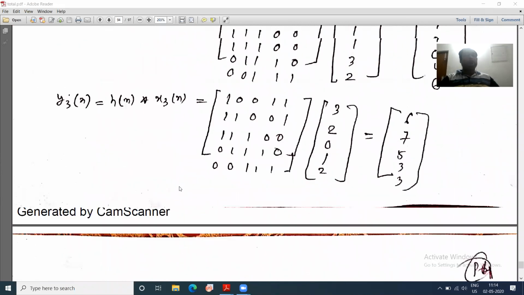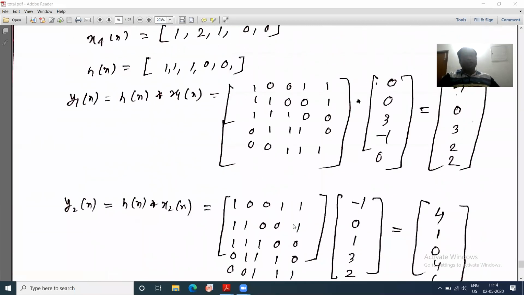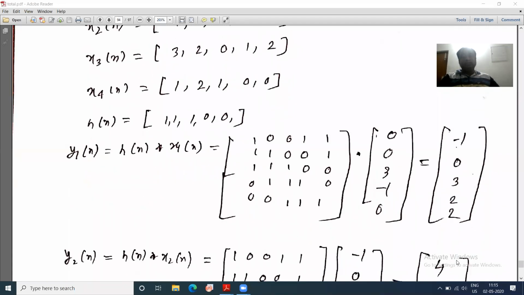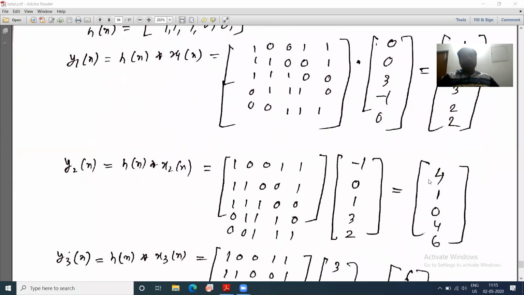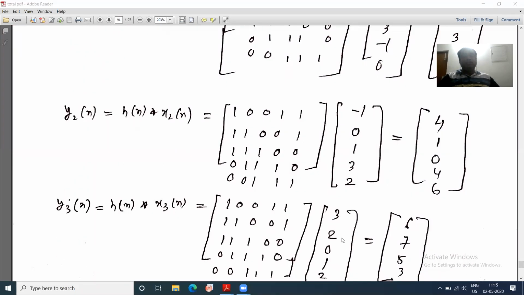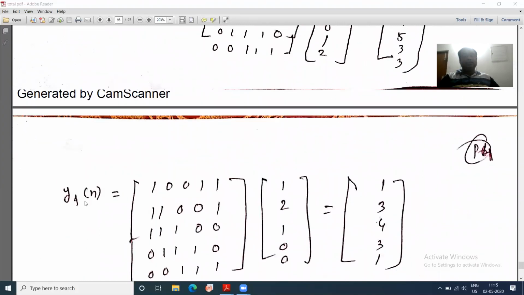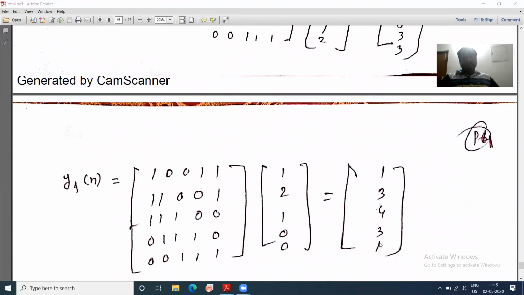y4 will be h(n) convolved with x3. What I have written here is 5 by 5, and this is 0 0 3 1 0, 0 0 3 1 0. If you multiply this, you will get 1 0 3 2 2. Then if you multiply this, you will get 4 1 0 4 6. Then if you multiply, 6 7 5 3 3, and like that you will get y4 equal to 1 4 3.